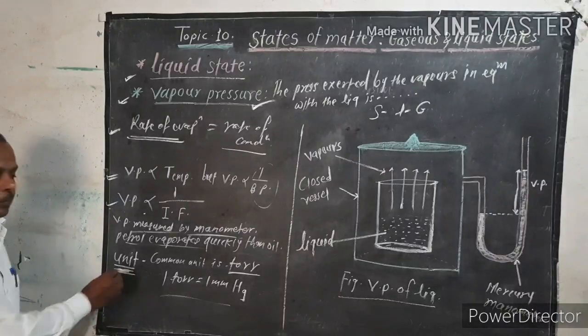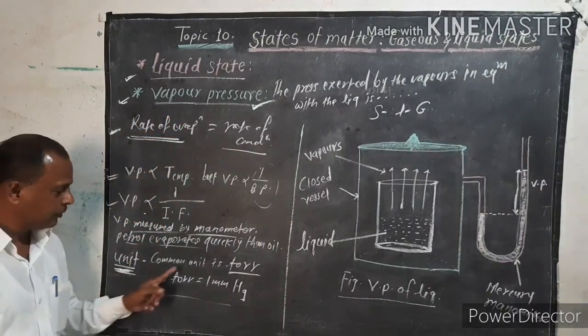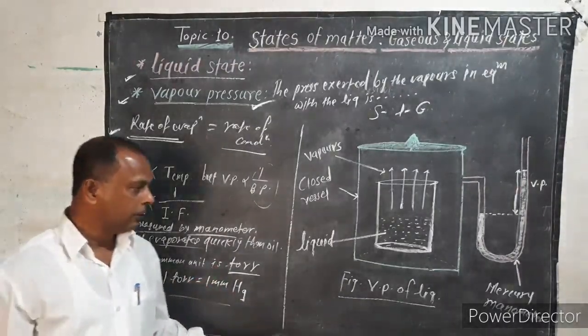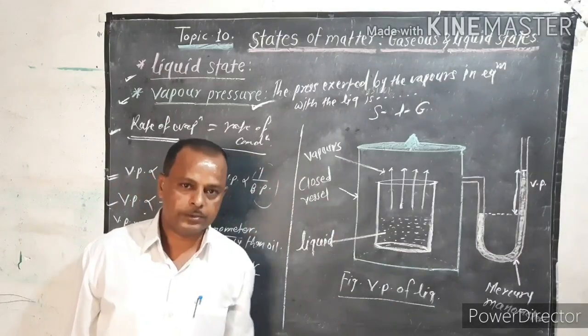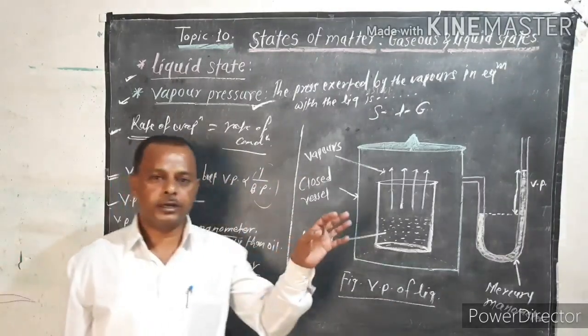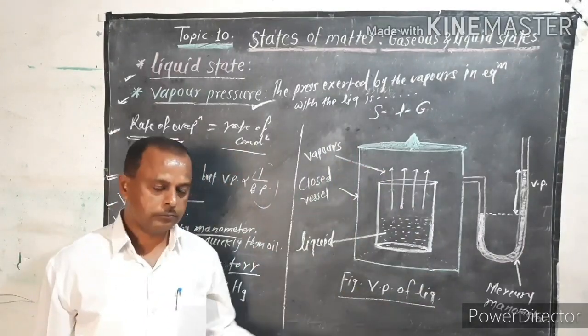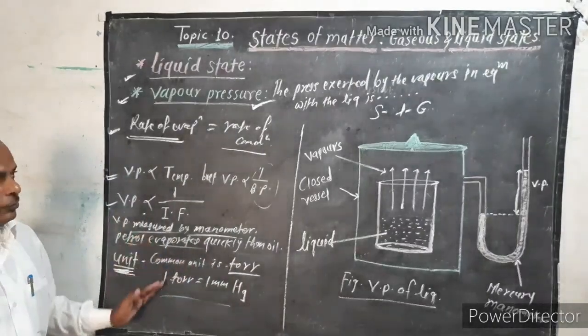The most common unit used for vapor pressure is the torr. 1 torr is equal to 1 millimeter height of mercury. Other units are atmosphere, barometer, centimeter of mercury, and millimeter height of mercury.